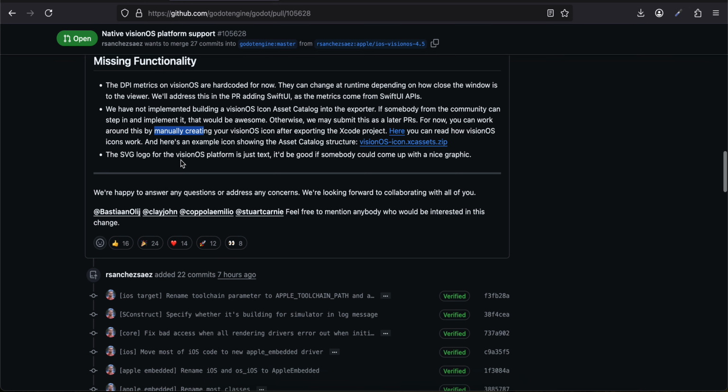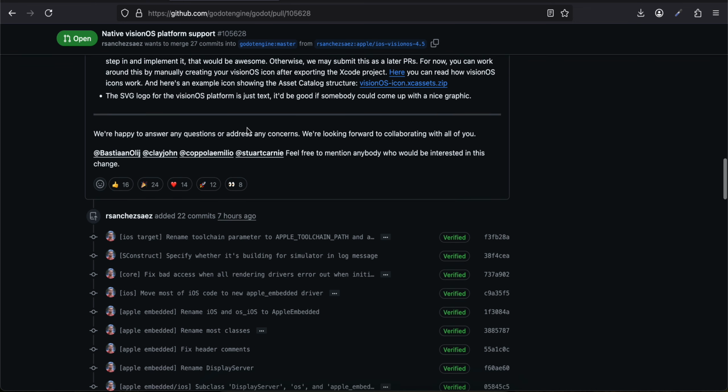The SVG logo for the Vision OS platform is just text. It would be good if somebody could come up with a nice graphic. We are happy to answer any question or address any concerns. We are looking forward to collaborating with all of you. So yeah, feel free to mention anybody who would be interested in this change.